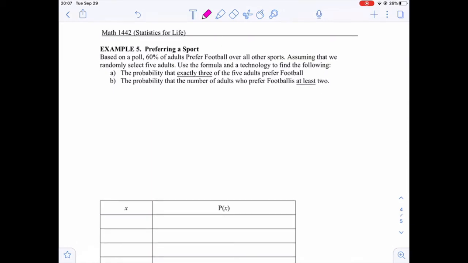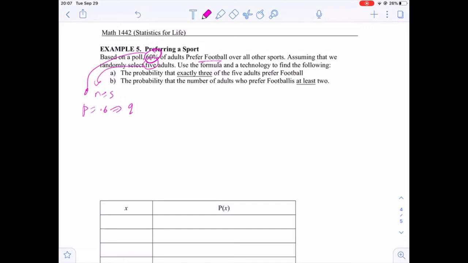Now another example. Based on a poll, 60% of adults prefer football over all other sports. Assuming that we randomly selected 5 adults, 5 denotes the number of trials, and the percentage is the probability of success, so n equals 5 and p is 0.6 or 60%.